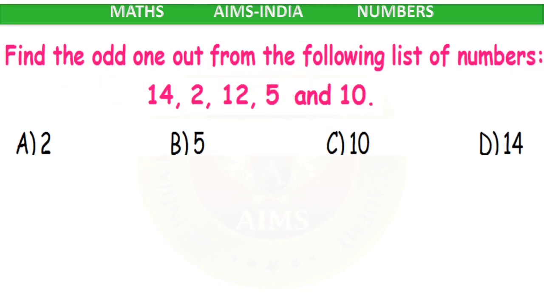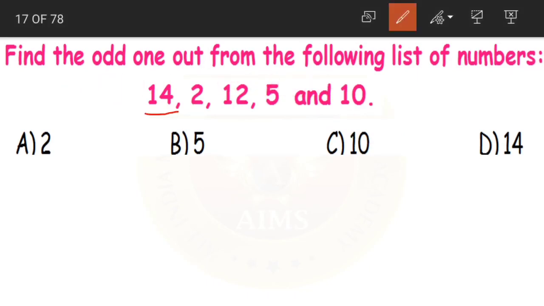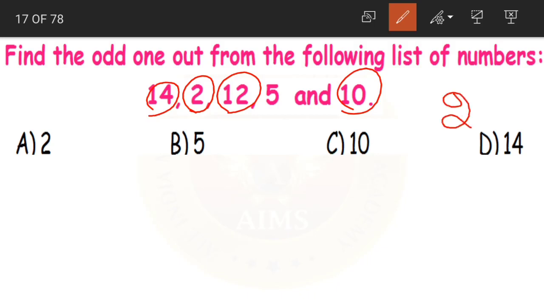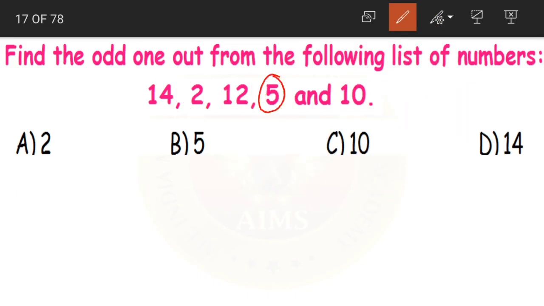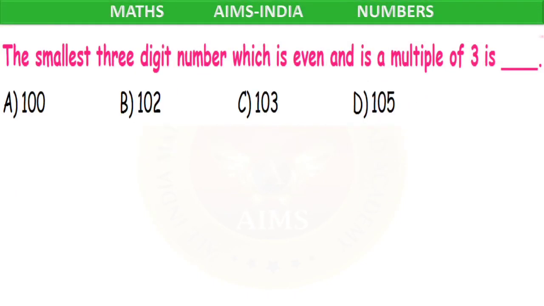Coming to question number 3. Find the odd one out from the following list of numbers: 14, 2, 12, 5, 10. Now what can be the odd number here? If you observe carefully, 14, 2, 12 and 10 all these numbers come in the 2 table. Which table children? See, 2 sevens are 14, 2 ones are 2, 2 sixes are 12 and 2 fives are 10. Now which is the only number that doesn't come in the 2 table here? 5. So 5 is not a multiple of 2. So 5 is the odd number here. Option B.